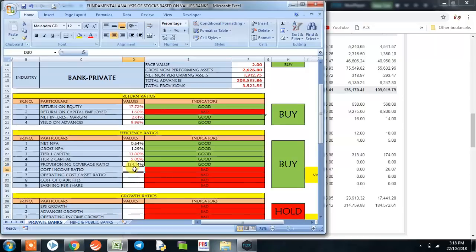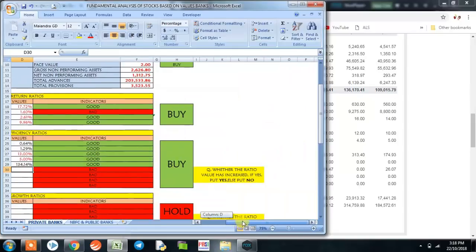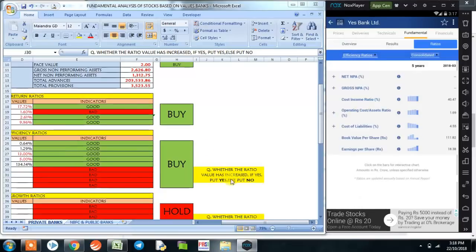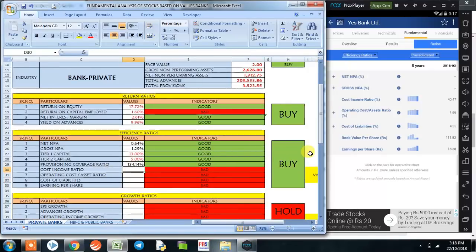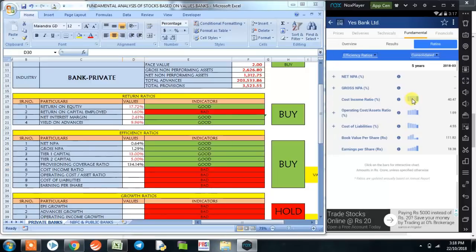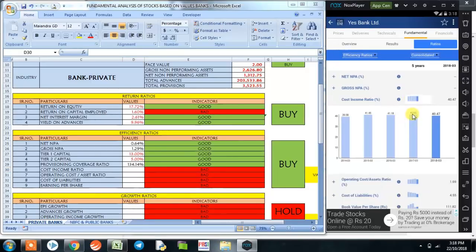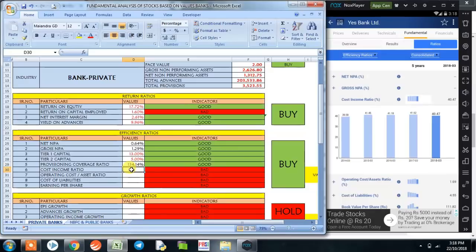Now cost to income ratio, operating cost to asset ratio and cost of liabilities have one condition. Here we have to check on the Stock Edge app whether the ratio value has increased or not. If it has increased, then put yes. If it has decreased, then put no. So coming back to cost income ratio, we click on the bars. Now we could see here it was 41.62 previous year, now it is 40.47. So it has decreased and hence no.